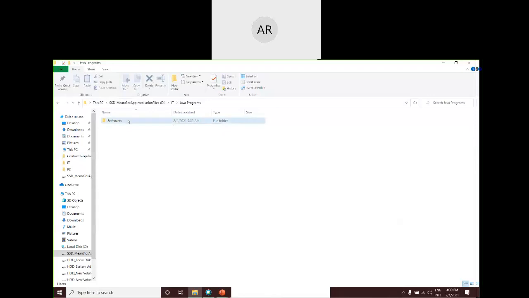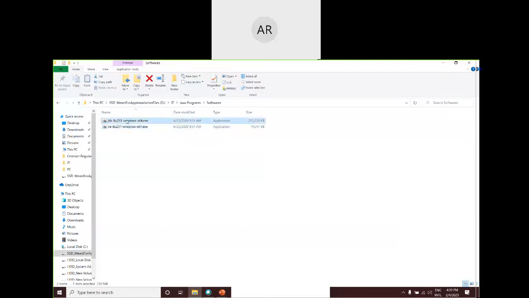We have got two softwares that we need to install on our system. Actually, these two softwares are a part of one single Java programming only. First one is Java Development Kit. The second one is the Java Runtime Environment.